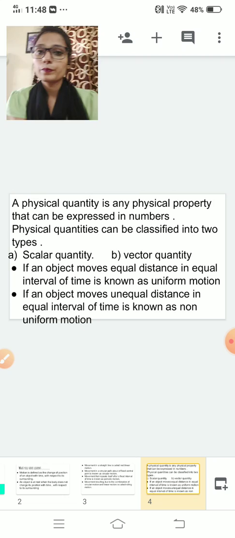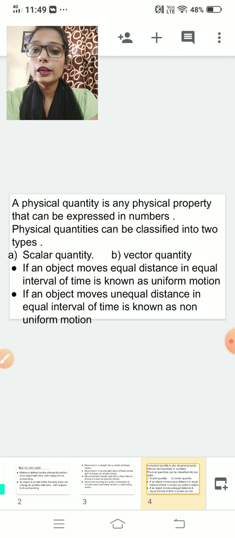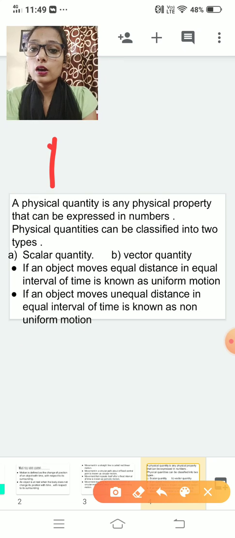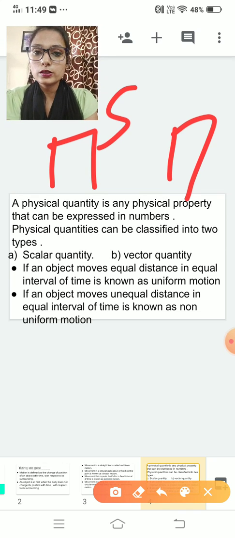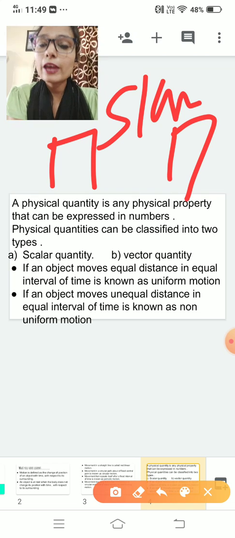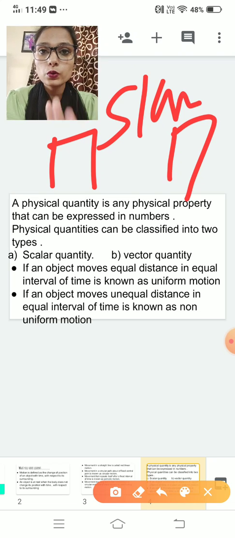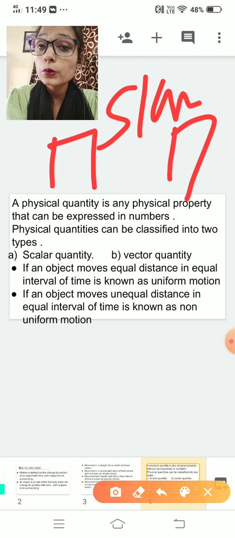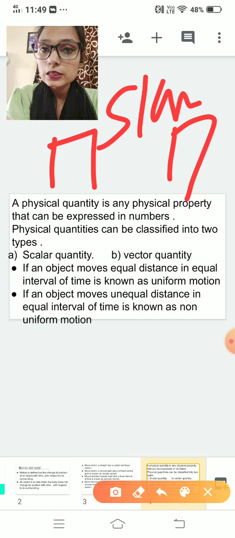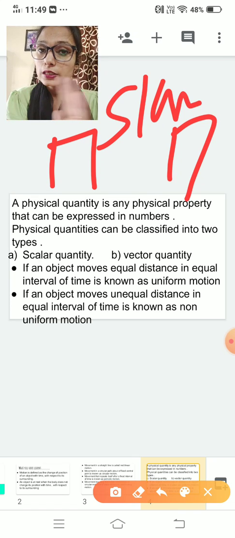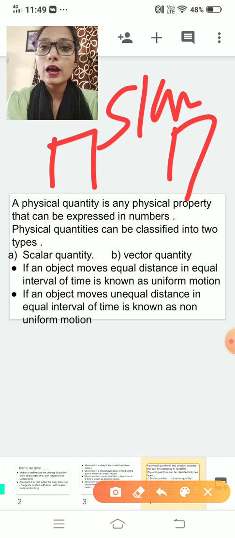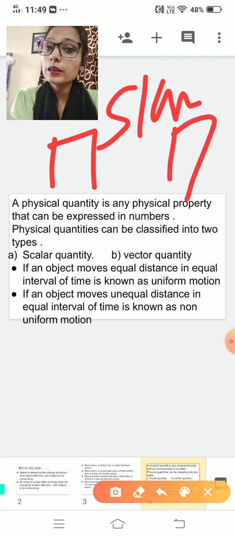How? See one example. If the distance between your house and school is 5 kilometers, and I ask you how much you cover daily from your home to school and school to home, you will say 10 kilometers. You will not say 0 kilometers. Why? Because if you consider direction, one side you take as positive and the other side as negative, and 5 minus 5 will remain 0. So in distance we do not consider direction. So this is a scalar quantity.